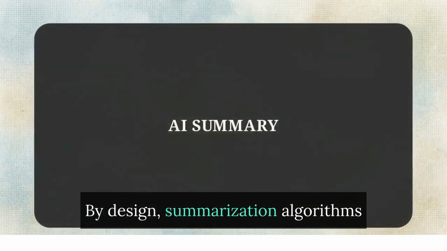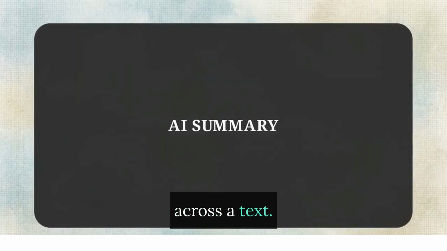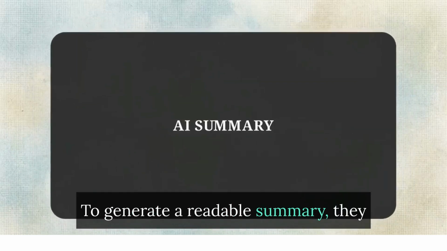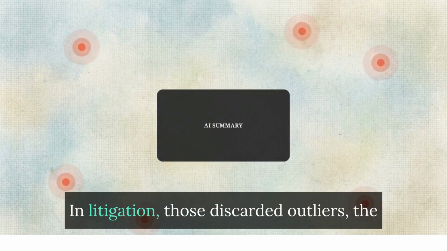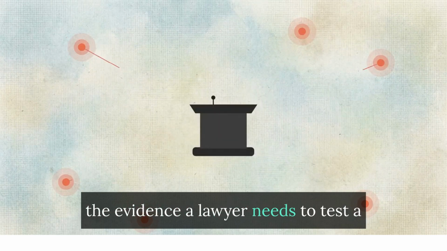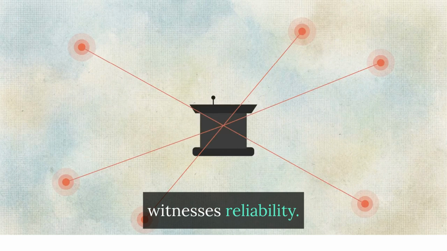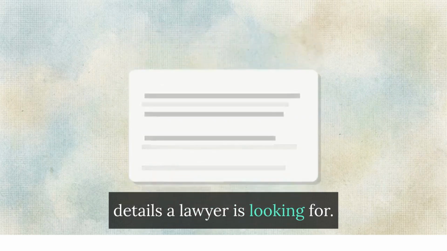By design, summarization algorithms mathematically prioritize broad consensus across a text. To generate a readable summary, they discard statistical outliers and granular details. In litigation, those discarded outliers, the tiny, isolated inconsistencies, are exactly the evidence a lawyer needs to test a witness's reliability. Standard AI often removes the very details a lawyer is looking for.